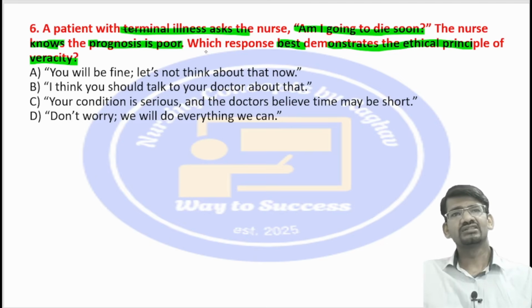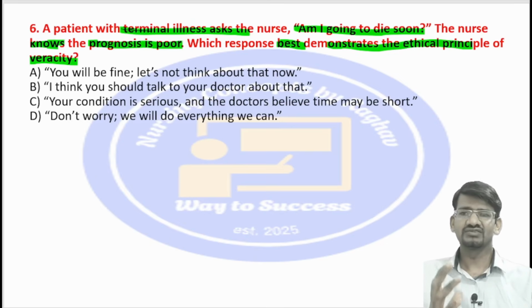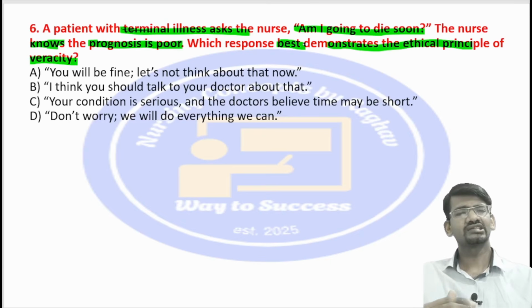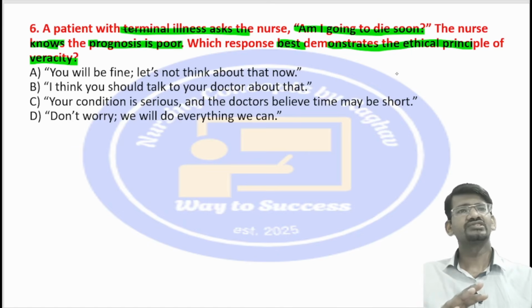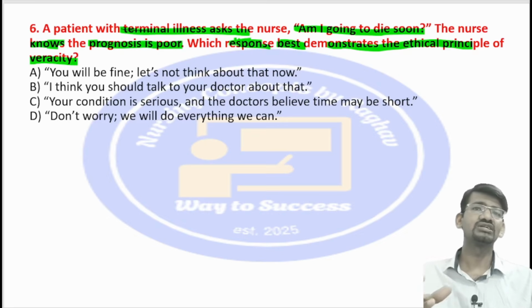See here, the patient is in a terminal illness, means in the end stage of the disease. Then he asked the nurse, am I going to die soon? The nurse knows that the prognosis is very poor, she knows that the patient is definitely going to die very soon. Which response indicates that she has followed the principle of veracity?